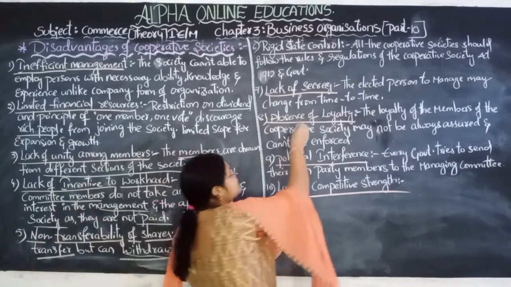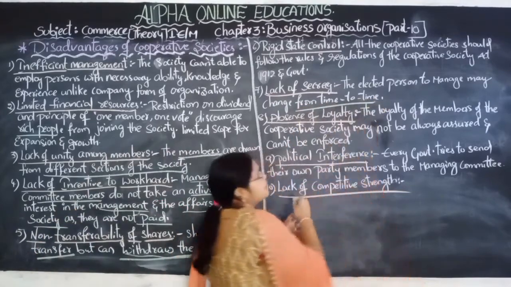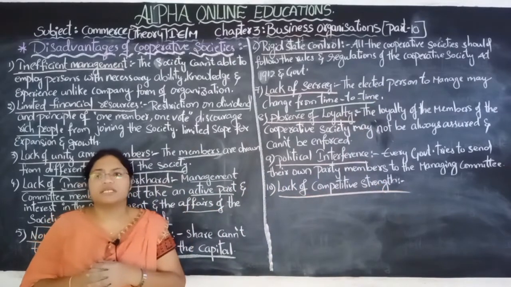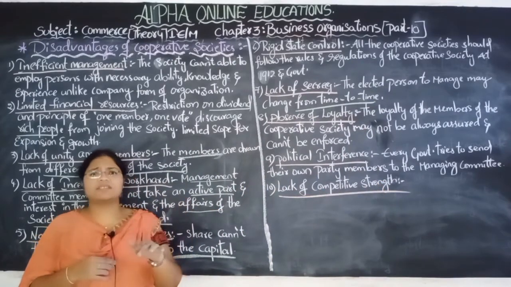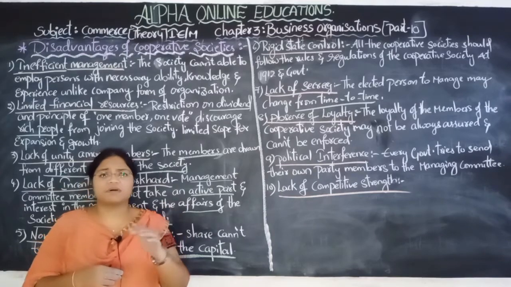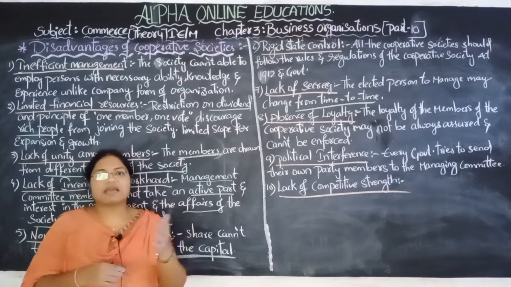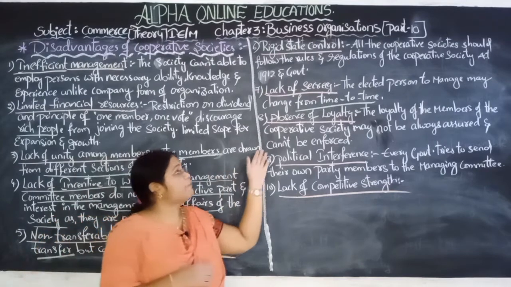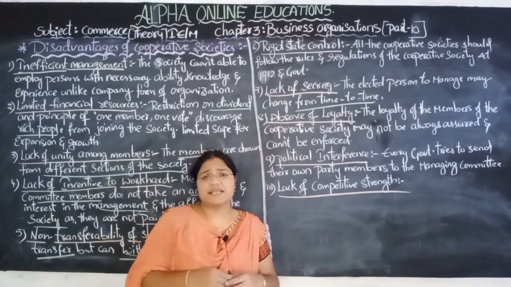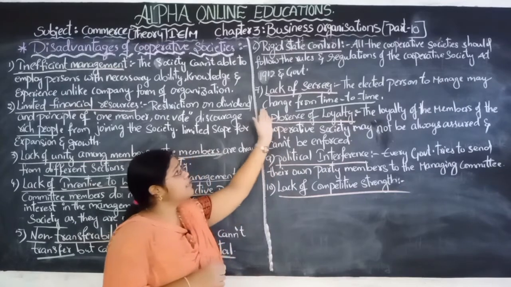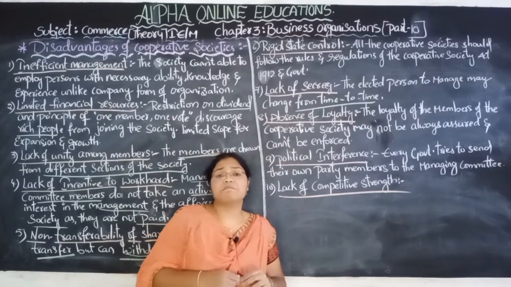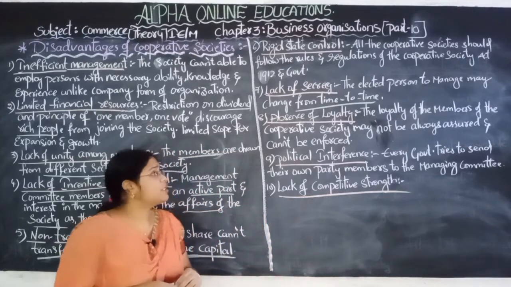The elected person changes, another person comes in place, and that person is also going, and some other person is coming. These activities are continuously going on. So that's why there is no secrecy in the cooperative society. This is the biggest disadvantage of the cooperative society.